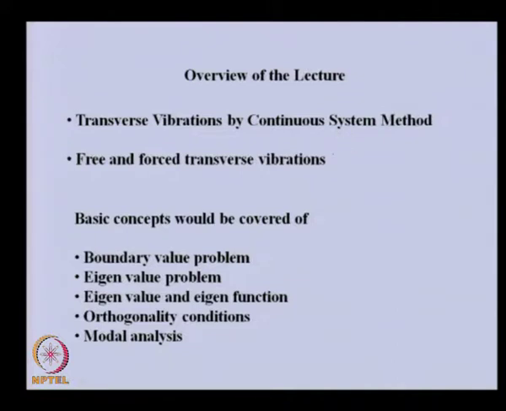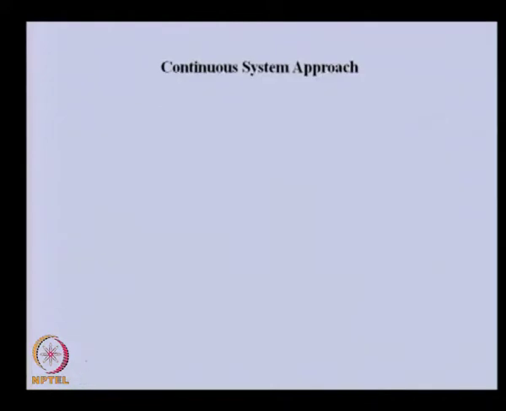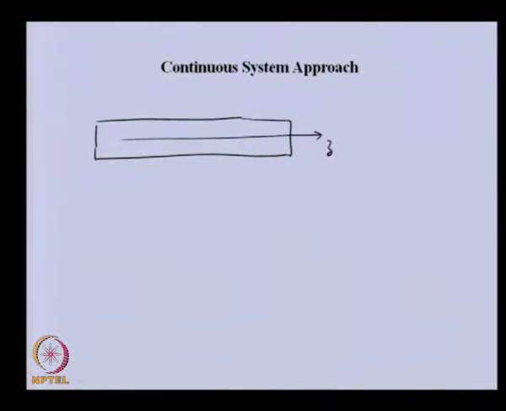With this as an introduction, let us see how we can develop the continuous system model for transverse vibration. Suppose we have a shaft, and this is the axis of the shaft, and we are considering one of the planes.